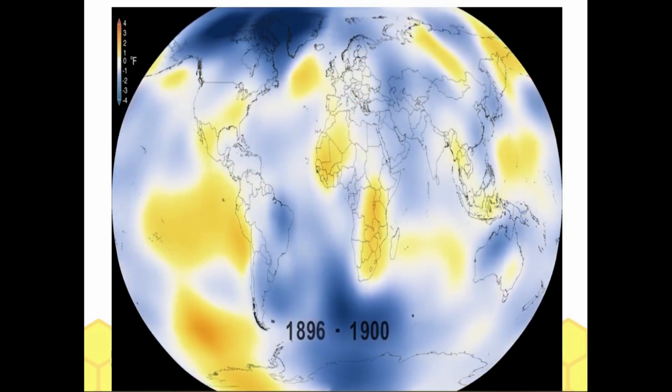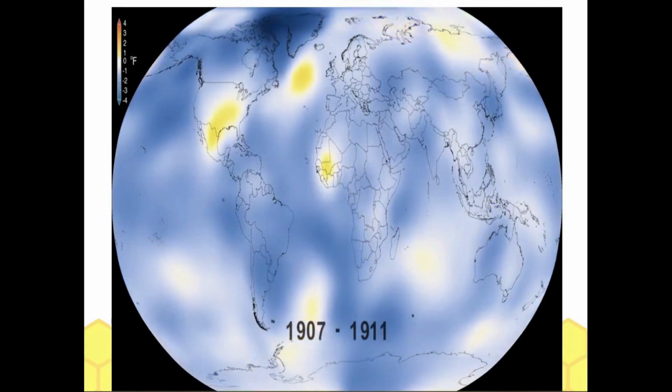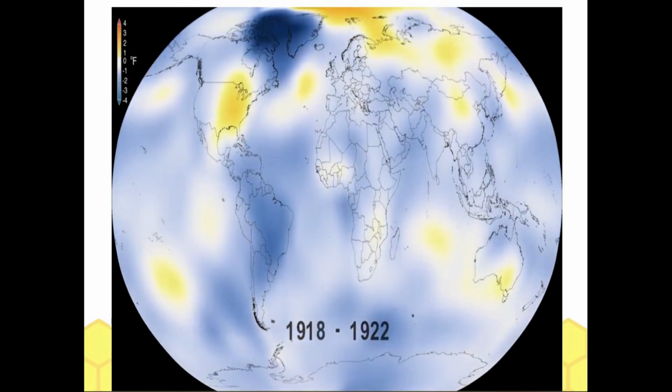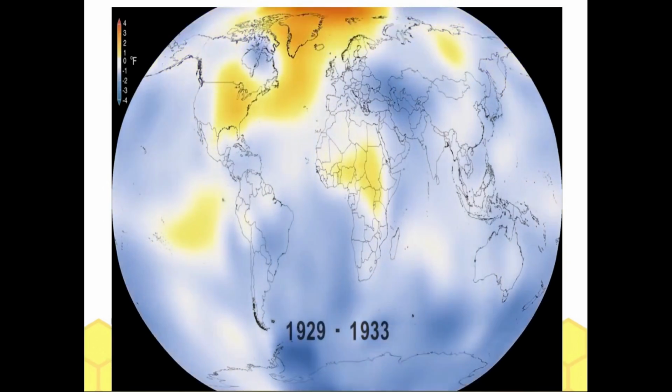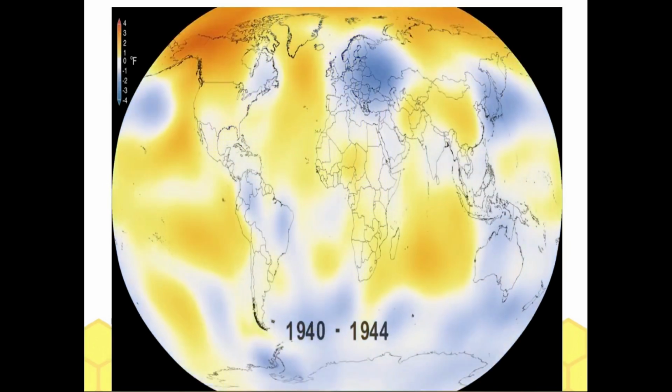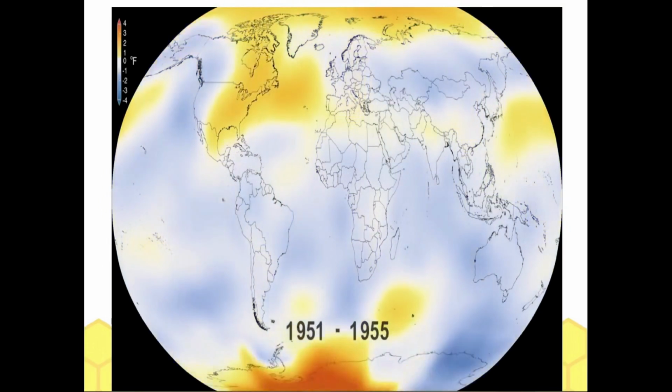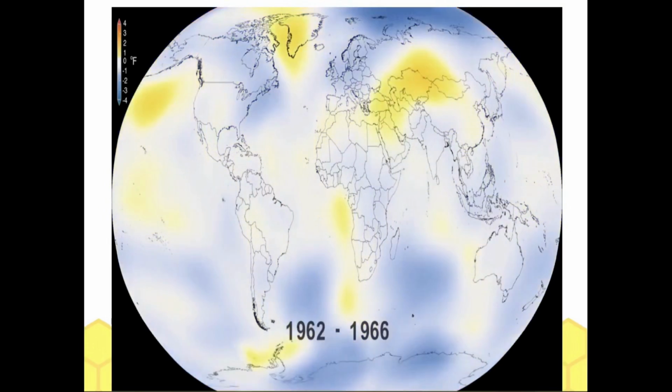In this clip we can see that the orange color represents temperature warmer than the 1951 to 1980 baseline average, and blue color represents temperature cooler than this baseline average.